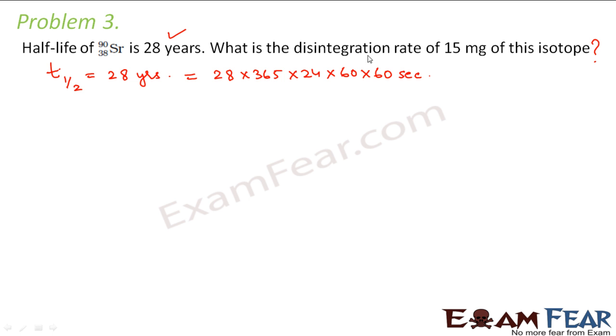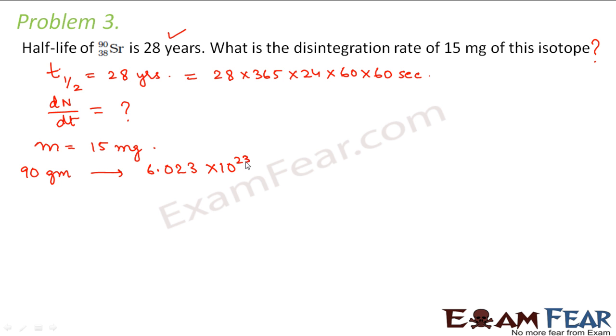Now we have to calculate the disintegration rate, that means the rate of decay. So dN by dt is to be calculated, and the mass of this isotope is given as 15 milligrams. If you look at this problem, it is just the reverse of whatever we did in problem number 2. Now for strontium, the mass number is 90. So 90 grams of strontium consists of how many atoms? 6.023 into 10 to the power 23 atoms. So how many atoms will be present in 15 milligrams of strontium?